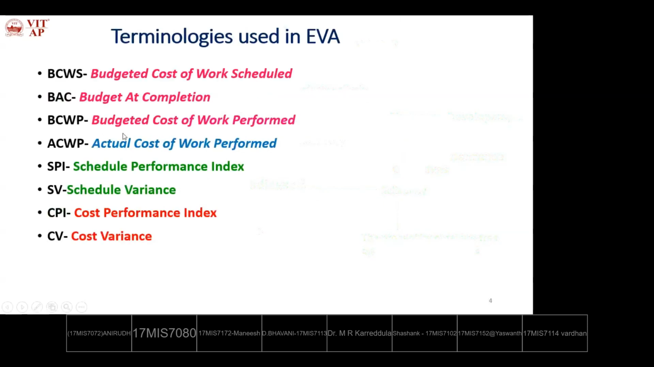So these are the various terms used in earned value analysis. BCWS, BAC, BCWP, ACWP, SPI, SV, CPI, and CV are estimated in the project schedule from top to bottom. At the top level, we have the problem description. This problem is further divided into modules, modules into submodules, and so on until finding the lower level elements called objects. So what do you mean by an object? An object is a real world entity.